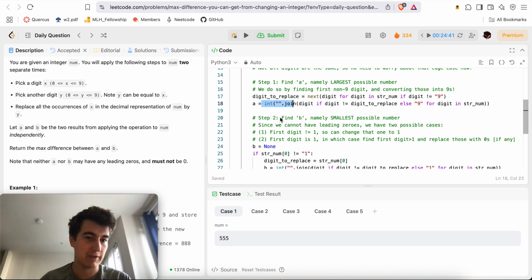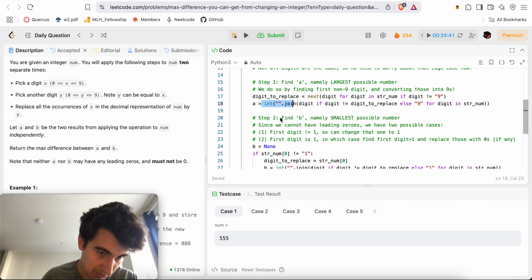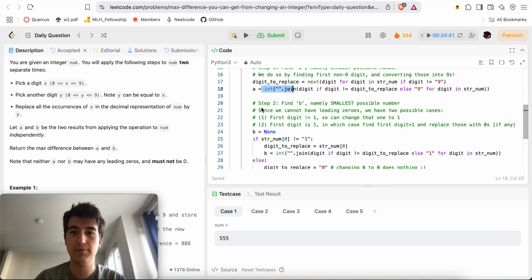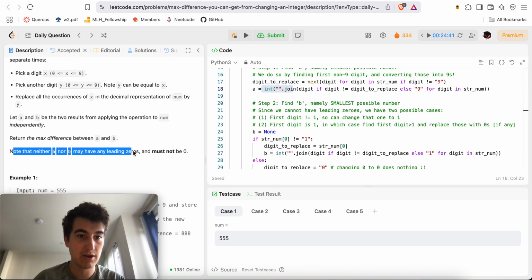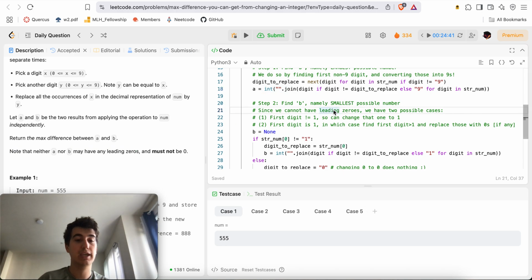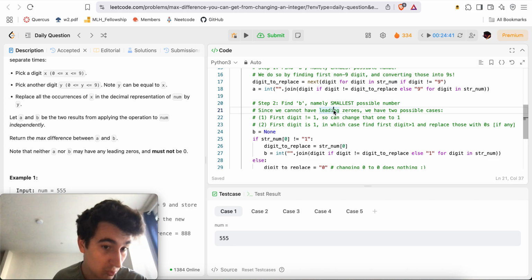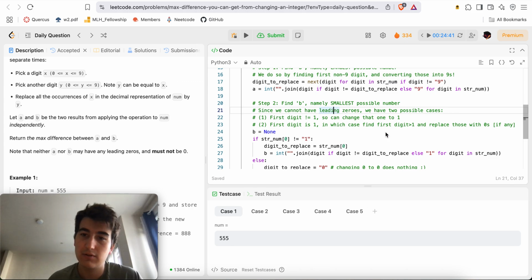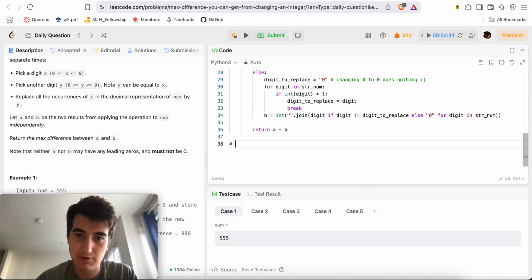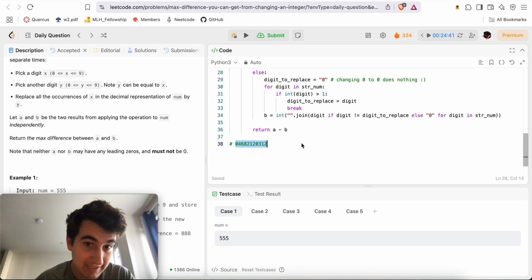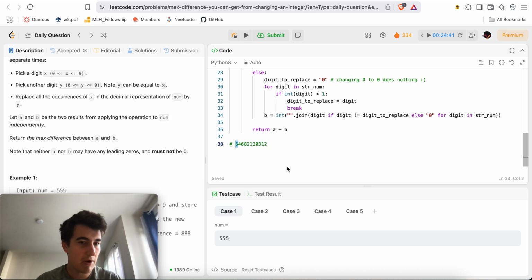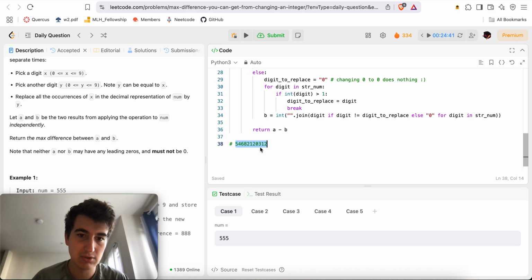Now, step 2 will be find B, i.e. the smallest possible number. Now, this one's a little bit trickier because there's another condition that we cannot have any leading zeros. So since we cannot have any leading zeros, what this means is that we can't just take the first digit and turn it into a 0, right? We just cannot do that. If we have the number 5467, we can't just turn all 5s into 0s because now we have a number with a leading 0. So we cannot do that. However, in a case like this, we could still turn this 5 into a 1, and that's totally okay, right?